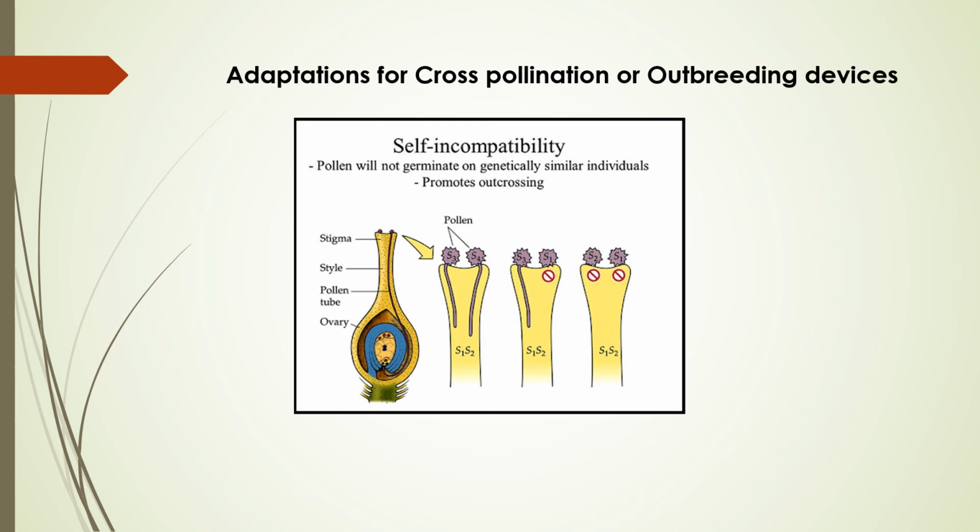Gamete transfer means pollination. When gametes transfer from one flower to another in cross pollination, there is a need for a pollinating agent. We will discuss those pollinating agents in the coming module.